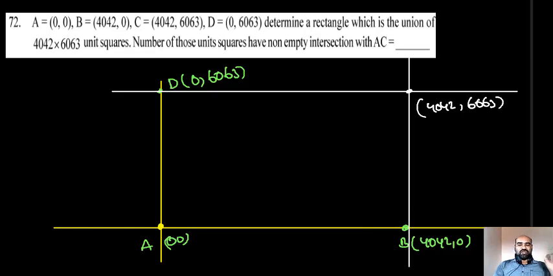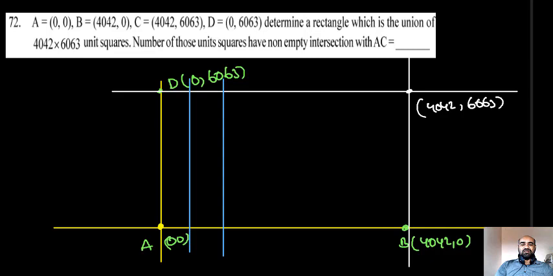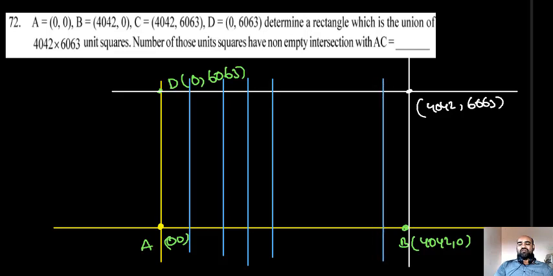So what is the meaning of the problem? This is a rectangle whose length is 4042 units and breadth is 6063 units. If you take this rectangle on the coordinate plane, it gives 4042 into 6063 unit squares. I will show you what they are. This is the x equals 1 line, this is the x equals 2 line, x equals 3 line, x equals 4 line, and so on, up to the x equals 4041 line, and the white one is x equals 4042.